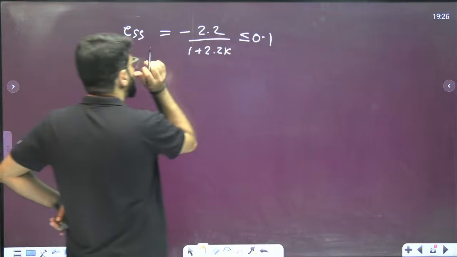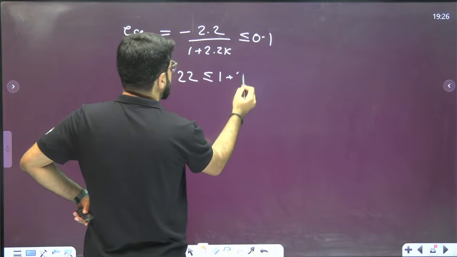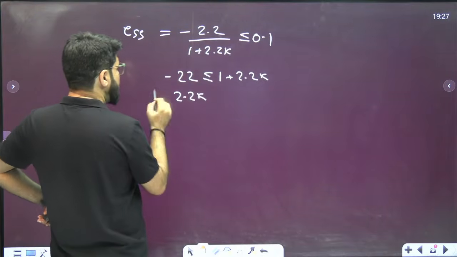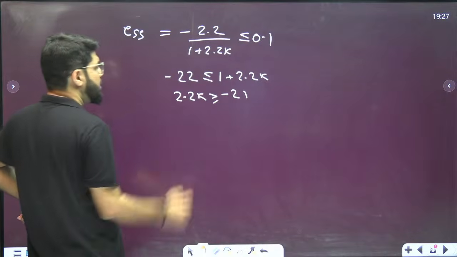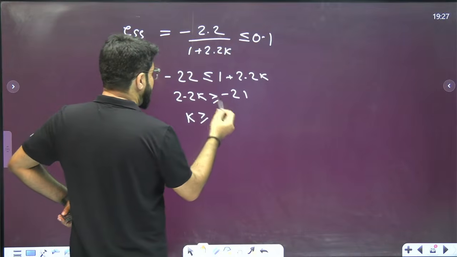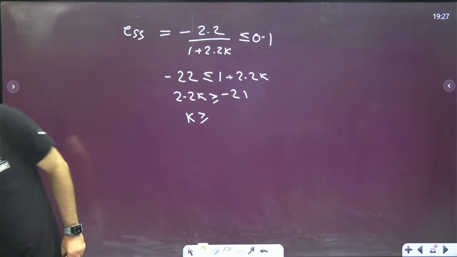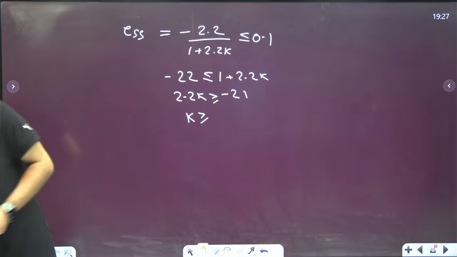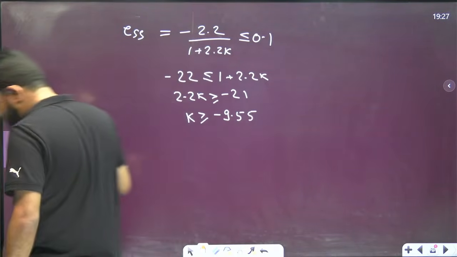Okay, dividing by 0.1, I have minus 22 less than or equal to 1 plus 2.2k. Or 2.2k will be greater than or equal to minus of 21. So what is the value of k? If you divide, what is the value you'll obtain? Let me calculate how much it is. 21 divided by 2.2 is 9.55. K should be greater than or equal to minus 9.55. This is what is coming.